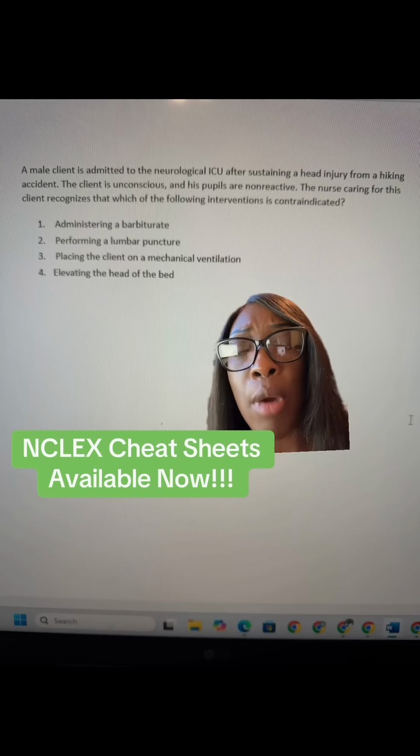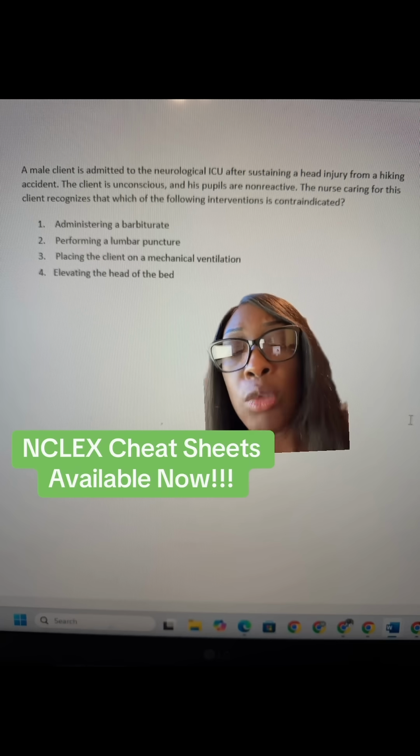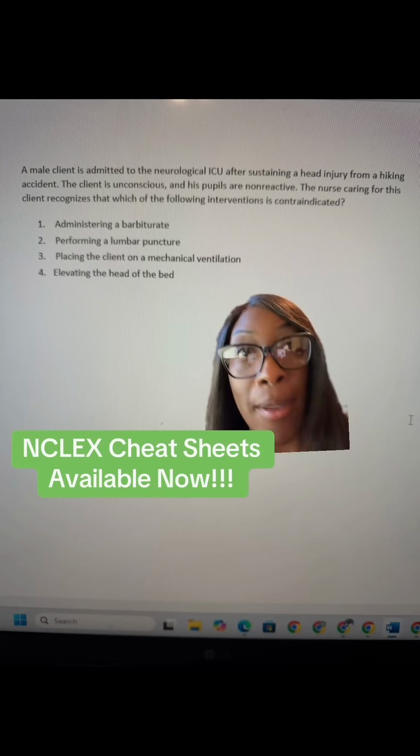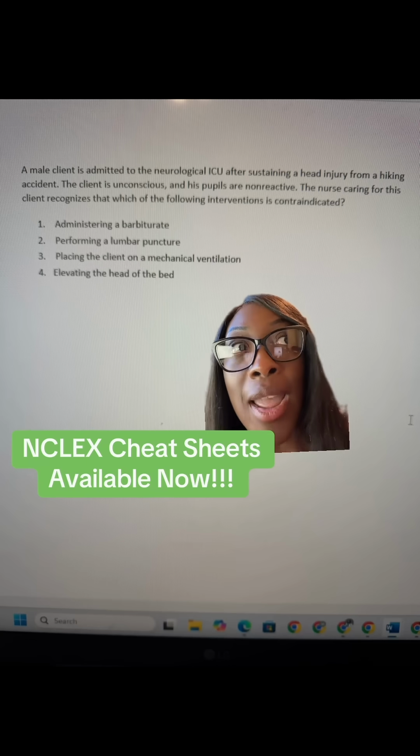1, administering a barbiturate. Why not? A barbiturate is going to decrease the cerebral blood flow, which will also decrease ICP. Nothing wrong with that. 3, place the client on mechanical ventilation. Yeah, they're unconscious. They're non-reactive. We don't know what the respiratory status is right now, but guess what? They're going to be on mechanical ventilation. And even if they weren't before, in case that patient's status deteriorates, they're absolutely going to need to be on mechanical ventilation. There's nothing contraindicated about that.